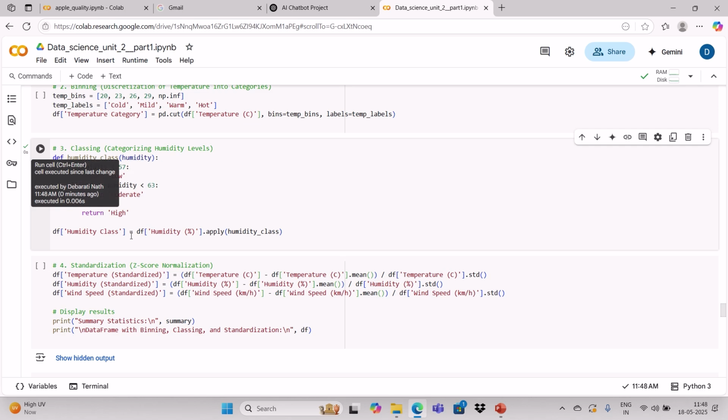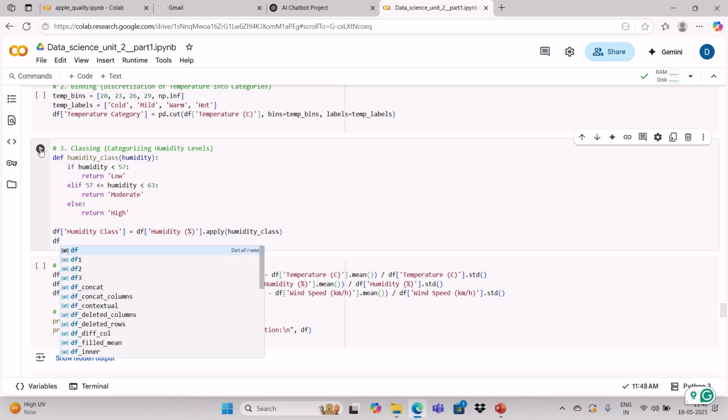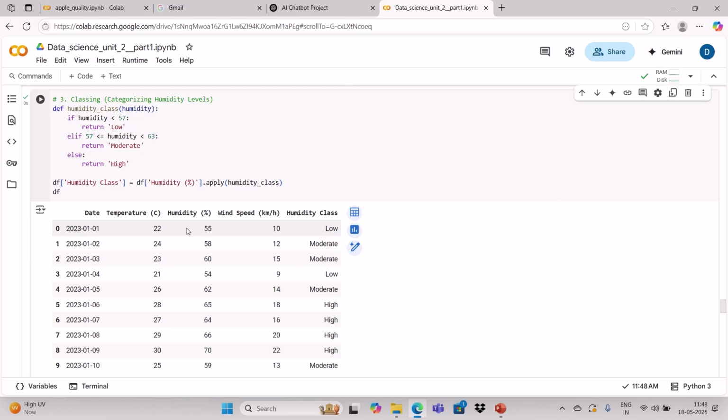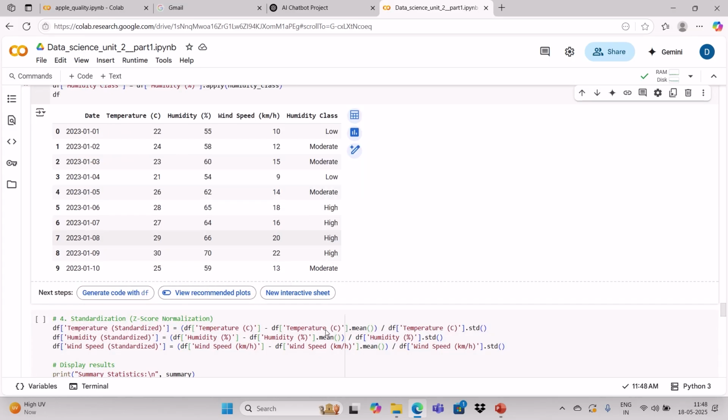If I want to see the df now, you can see the humidity corresponding to 55 is low, 58 moderate, 60 low, 54 is again low. Like this you can categorize the humidity values.